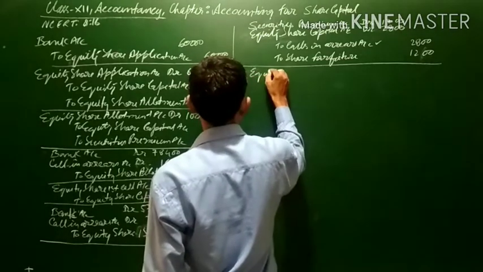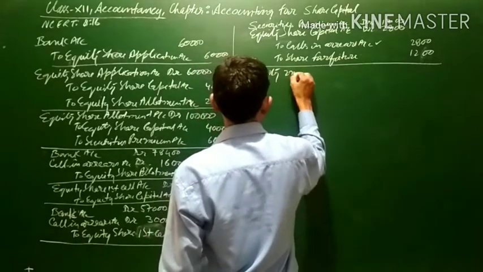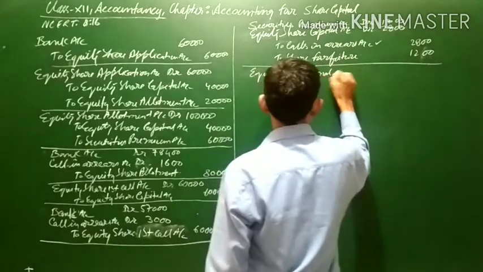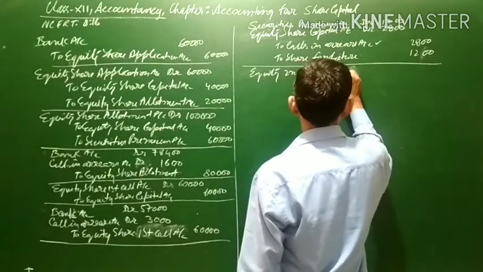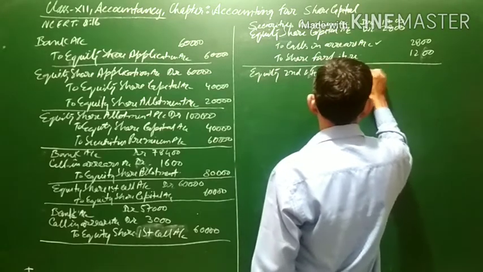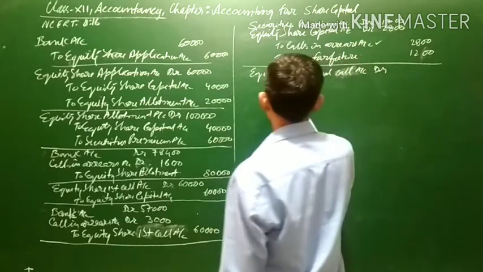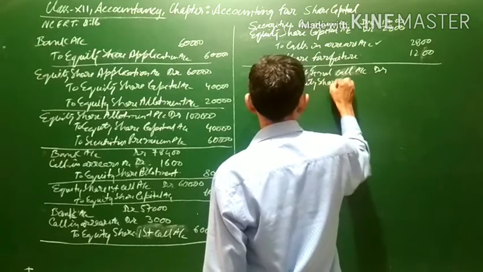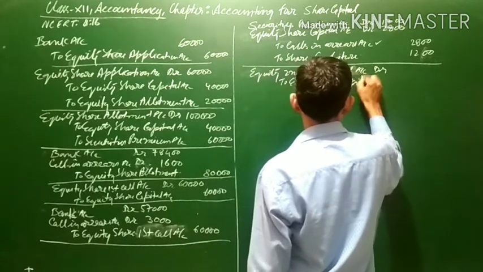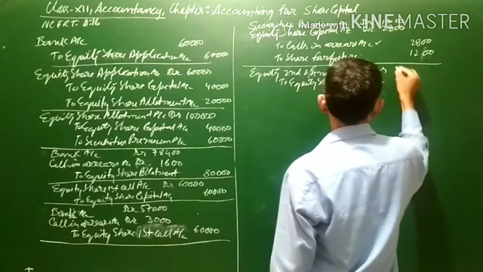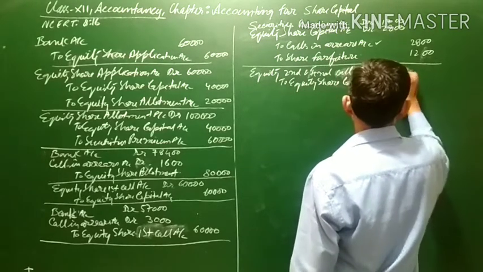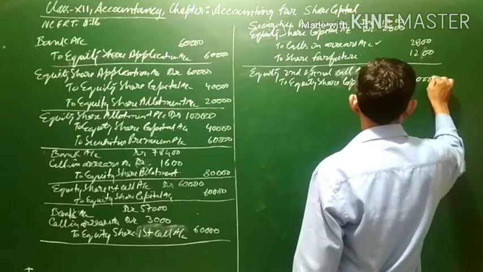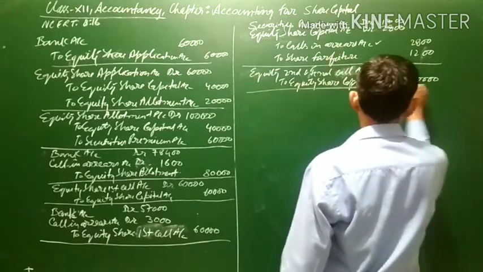Now let's come to the second point. Equity share second and final call account debit to equity share capital account. Now 3 rupees per share on 20,000 shares will come to 60,000. Being equity share first call money due.